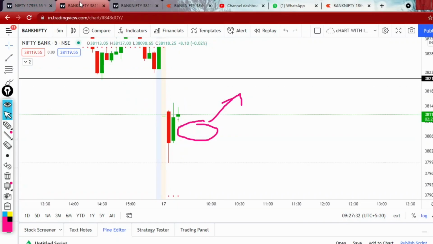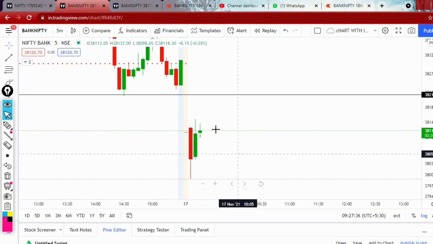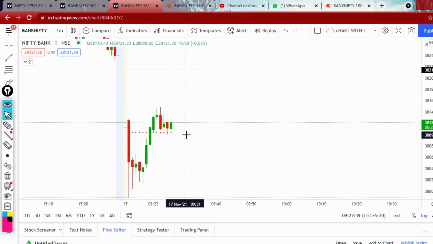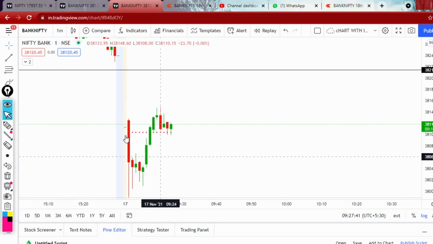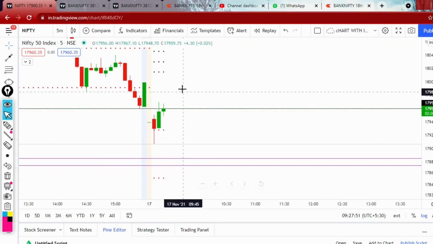And in the same way in Bank Nifty also you can see it is also consolidating here. As I told earlier, the pivot is acting as a support for the price. Let's wait for the perfect entry, right? Nifty is clearly facing resistance from the PDL.